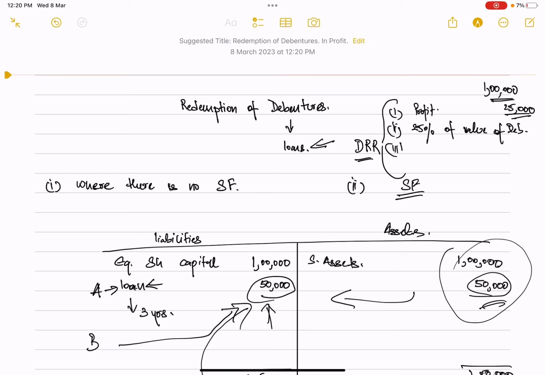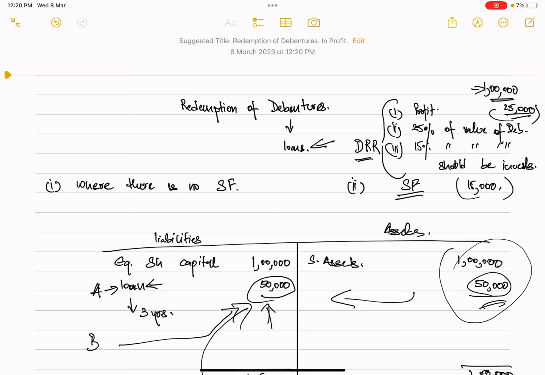And thirdly, they have stated that 15% of the value of the debentures should be invested into certain governmental, highly secured investment funds. This 15% will be of 1 lakh rupees. So at least a value of 15,000 rupees out of this DRR should be invested into certain funds.